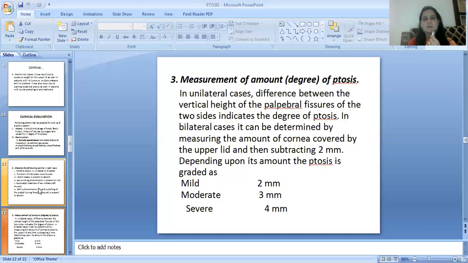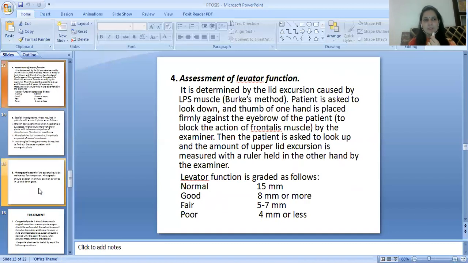Then third is measurement of the amount or degree of ptosis. In unilateral cases, the difference between the vertical height of the palpebral fissures of the two sides indicates the degree of ptosis. In bilateral cases, it can be determined by measuring the amount of cornea covered by the upper lid and then subtracting 2 mm. Depending upon its amount, the ptosis is graded as mild, moderate, and severe: 2 mm, 3 mm, and 4 mm.